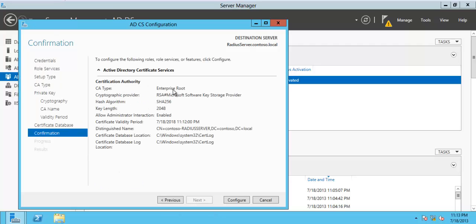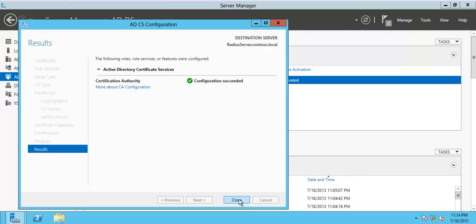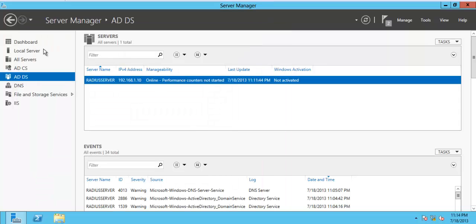Next, confirm and configure. What we just did was install a root certificate service on our domain server. Certificate configuration succeeded. Close.